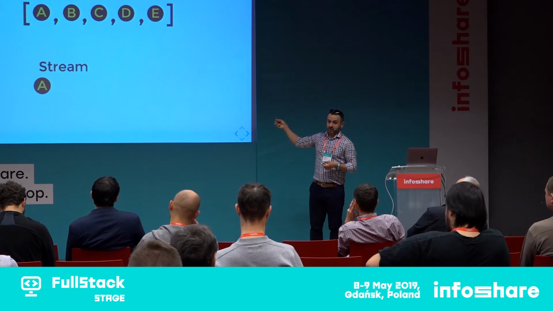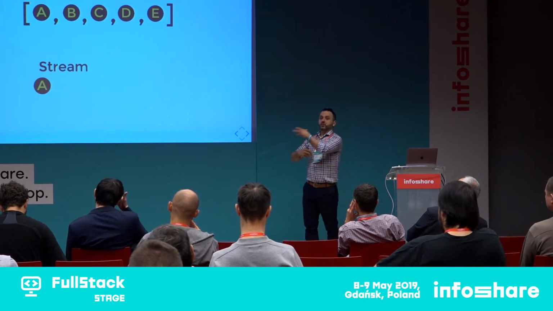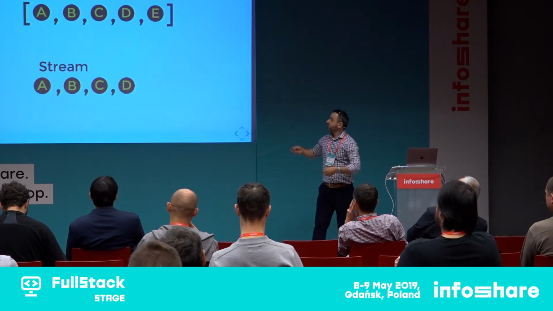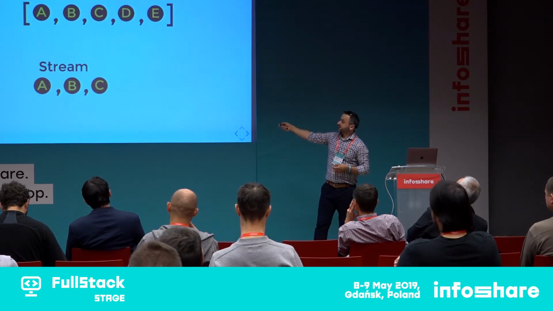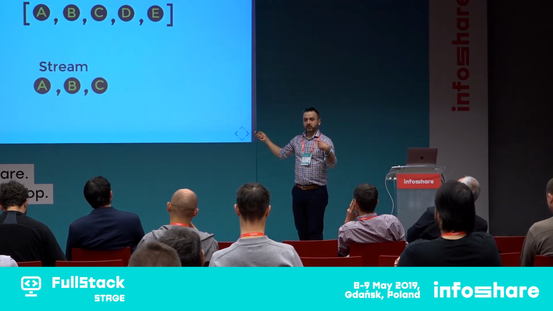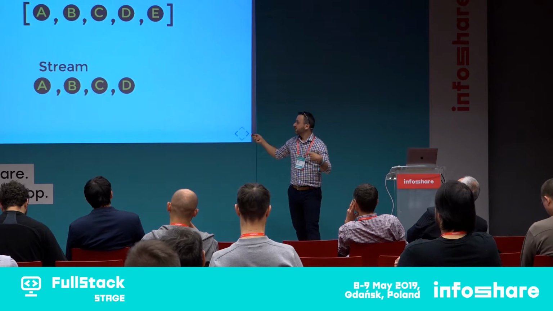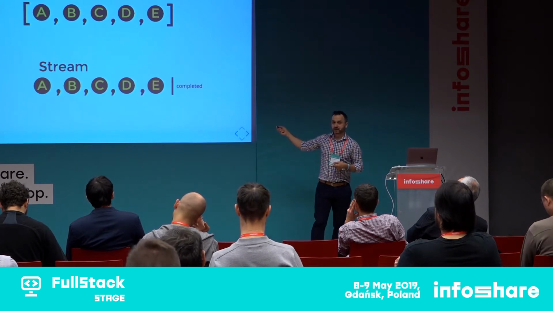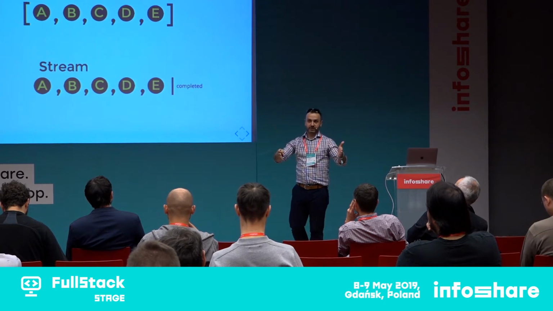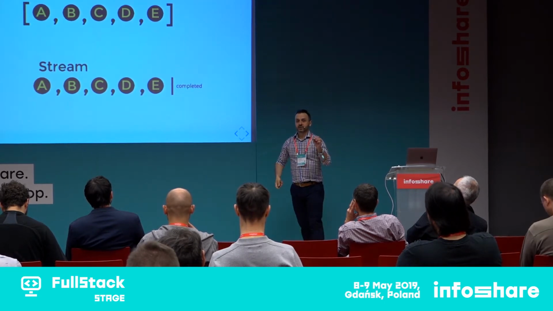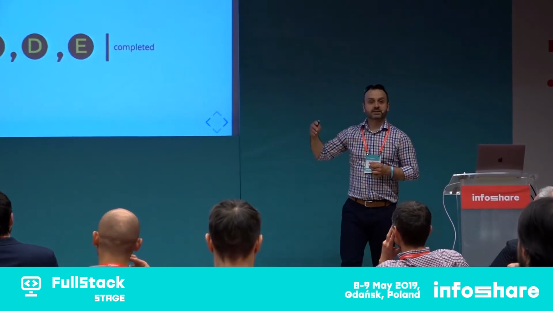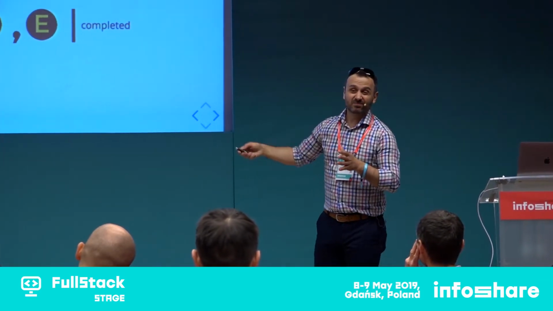So in streams, the values are becoming available over time, right? So it's not defined upfront. Also, if we take a look at the stream, we don't know whether we are expecting any new values to arrive, right? Unless the stream is completed, right? But there is no such thing as being completed with an array, because array is just strictly defined and available upfront. So this is a very big difference. Though we can think about a stream as an array that is growing in time, right?